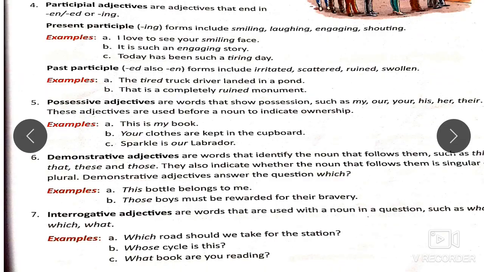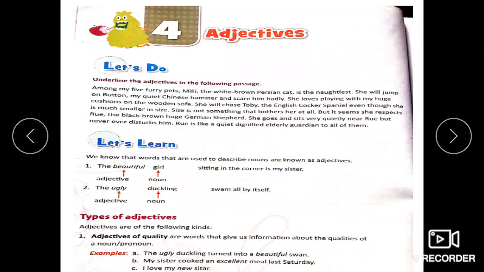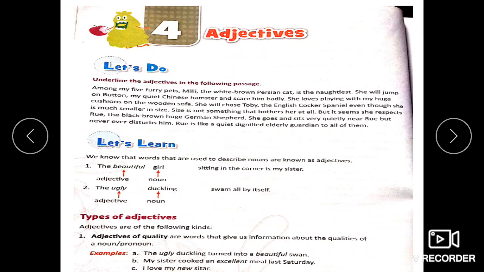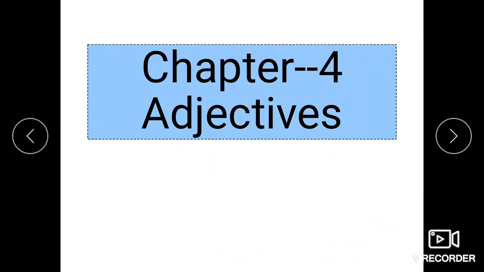Before we do that, let me tell you, you'll find a few exercises. Your chapter begins with one exercise in which you have to underline the adjectives. Please do this. There are 2 or 3 more exercises on the types of adjectives. Please try to do these, they are not new to you, you are already used to doing these kinds of exercises. Finish off with these exercises. In our next class, I would be sending you a Word document with the answer key. For all these exercises that you do, you should verify your answers with the answers that I send, and then we shall continue with the rest of the portion of the chapter.